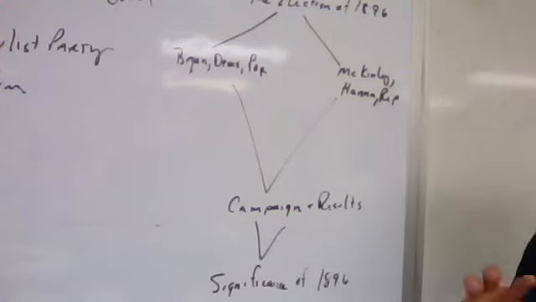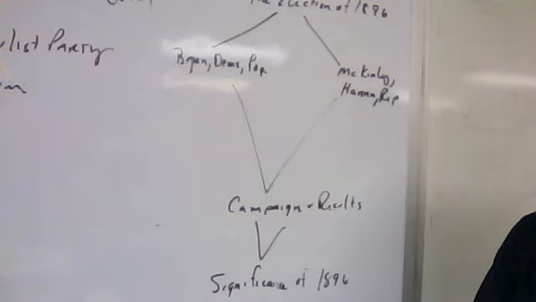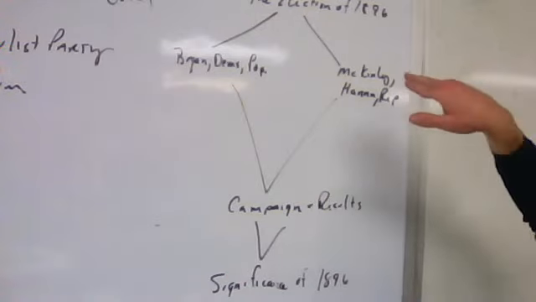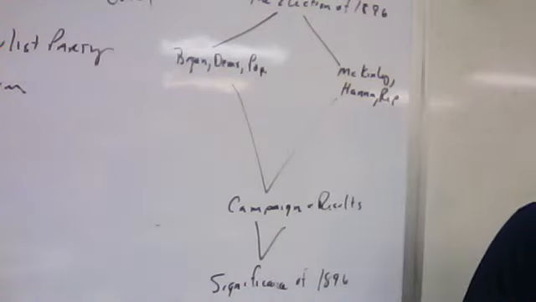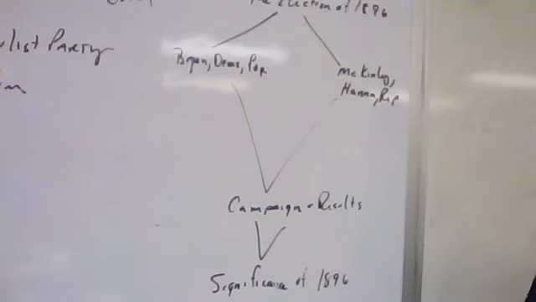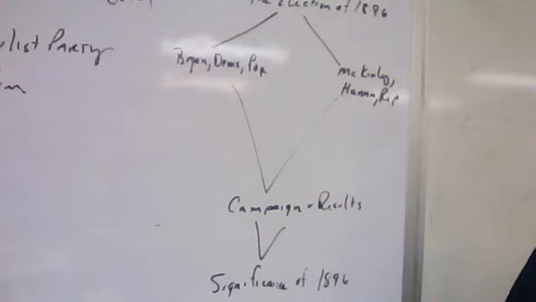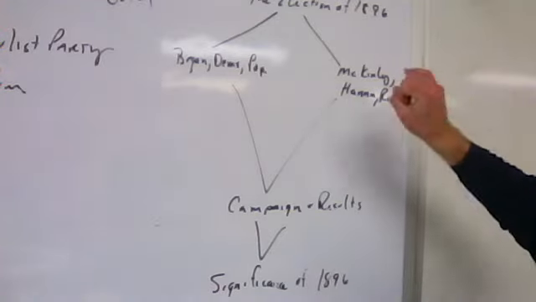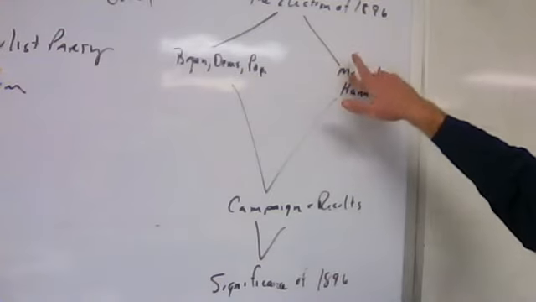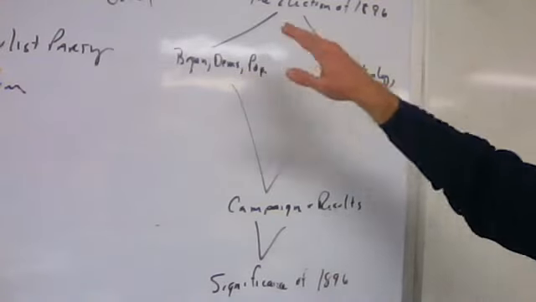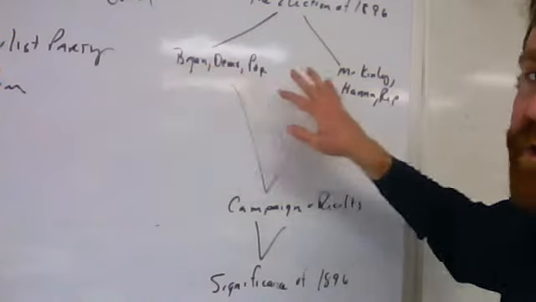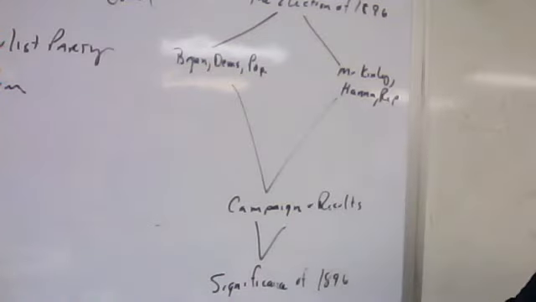And he's going to turn this campaign around, making McKinley the supporter of the gold standard, and they're going to blame the Democrats for the Panic of 1893. And you're also going to see millions of dollars being poured into this campaign, about $16 million by the Republicans compared to $1 million by the Democrats. There's that 16-to-1 ratio again.